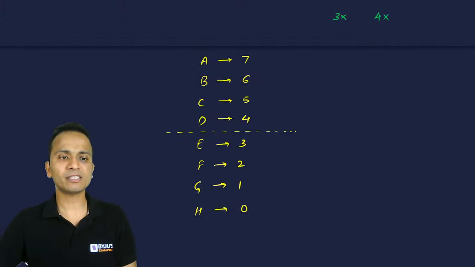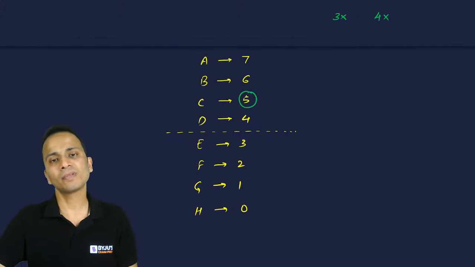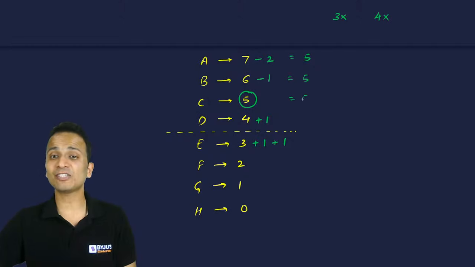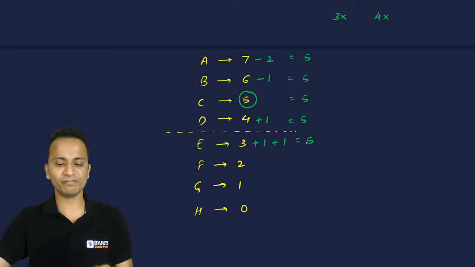Now 5 matches is won by C. Okay, so C को हम touch नहीं करेंगे, right? Now I'll remove 2 wins from A and will give 1 win to D and 1 win to E. Then I'll remove 1 win from B and will give it to E. So A has won 5, B has won 5, C has won 5, D has won 5 matches and E has also won 5 matches.